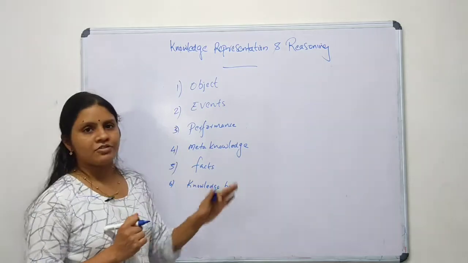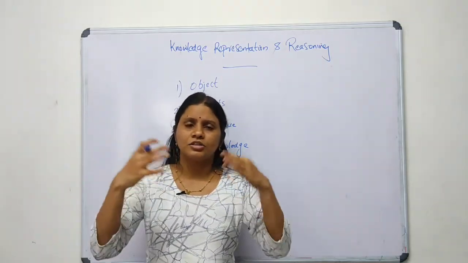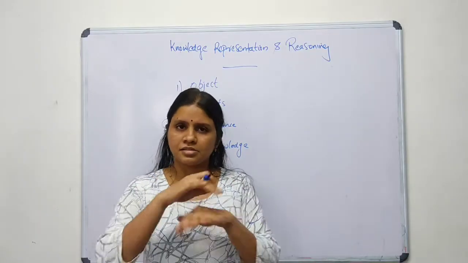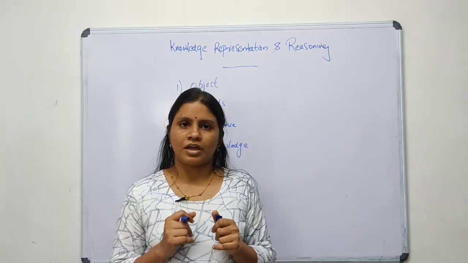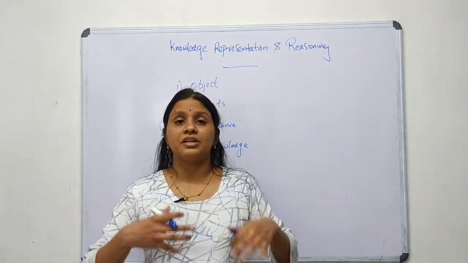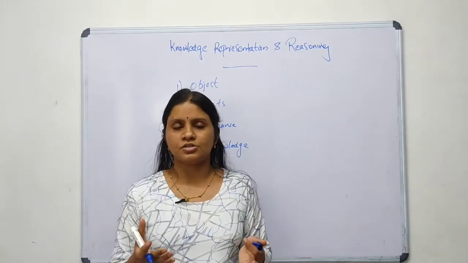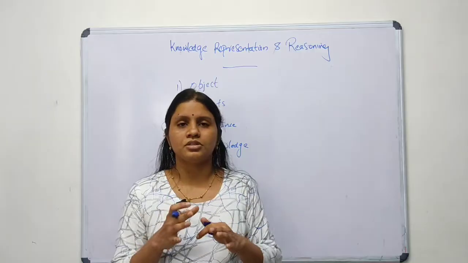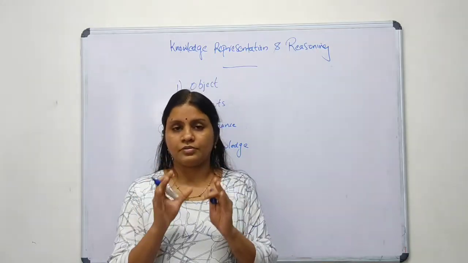Second is events. Events means our perception of what types of events are taking place in the world. It can be an award winning ceremony, an achievement, or any event. So we should have thorough knowledge about the events taking place in the world.